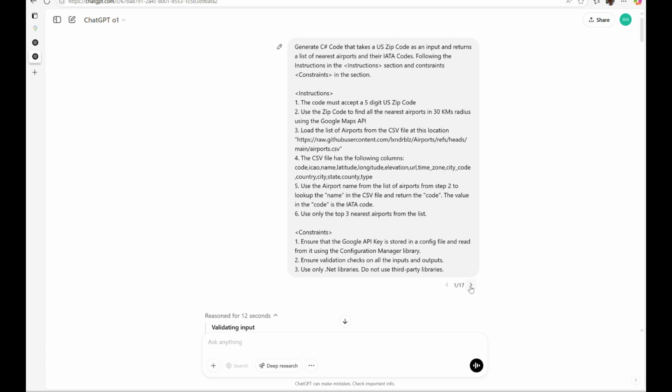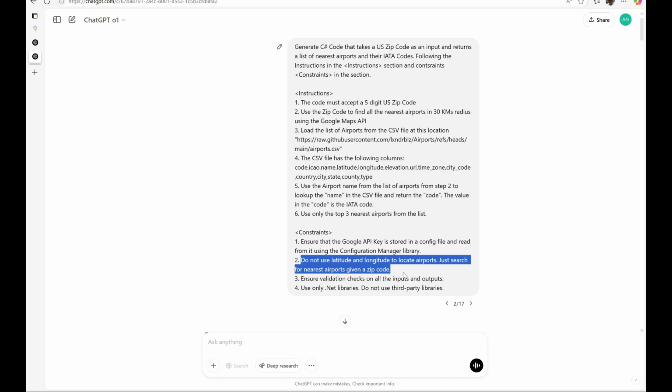If the developer has a lot of experience, that also helps reduce the number of iterations on the prompt, because they know exactly what they want and what output. They also understand how the output is generated. So just going through some of these, I have added some more constraints here. I've added not to use the latitude and longitude, something I forgot doing,